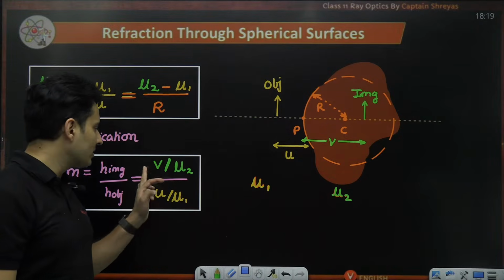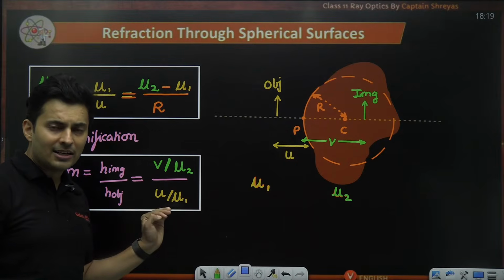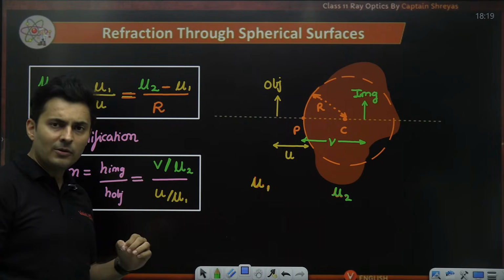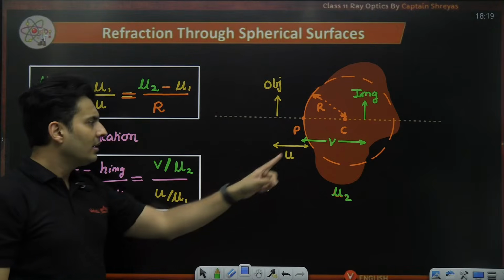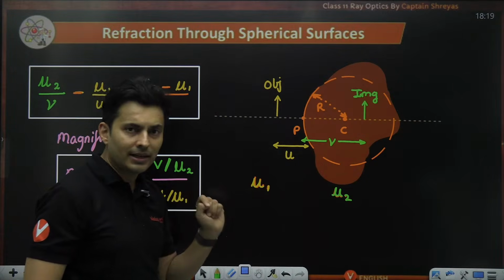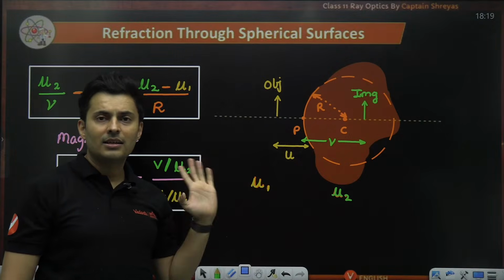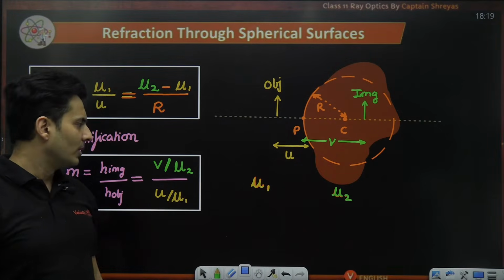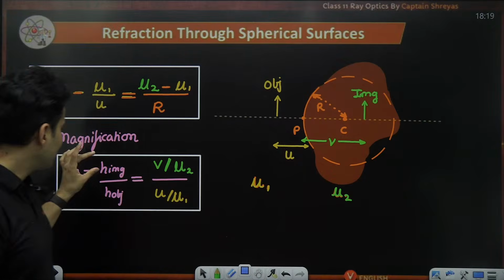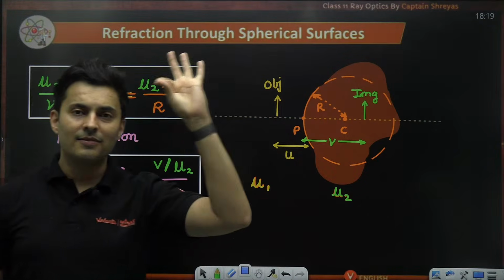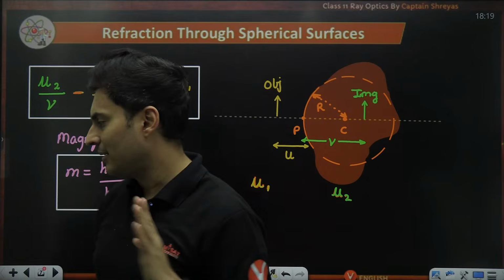For mirrors it was minus V by U. For refractive surfaces, lenses, any curved surface, it is positive V by U. Secondly, with V, divide that medium's refractive index. With U, divide the incident rays' refractive index, which is mu1. That gives me the size of the image by object ratio, which is called magnification.